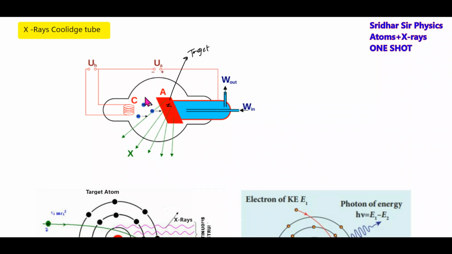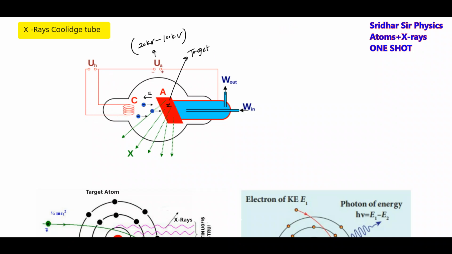Now the electrostatic field is present here. Who will produce this field? The tube voltage. This will be of the order of 20 kilovolt to 100 kilovolt. Very high voltage, so very high electric field. This electrostatic field will accelerate the electrons. The fast moving electrons strike the target atom. They lose their kinetic energy in the form of EM waves. Once the kinetic energy is zero, they will be attracted by the positive terminal of the voltage, and again electrons will be emitted. Whatever electrons it has lost, it will get back here. The electrons which flow from here, which are lost, will get back here.